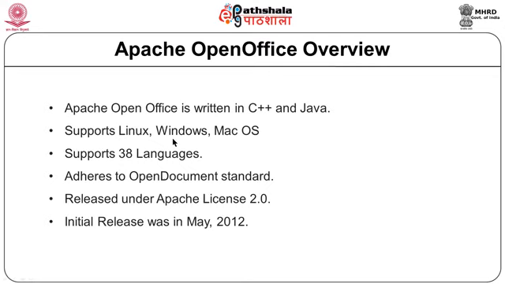It supports Linux, Windows and Mac OS. Being open source, it has the advantage of supporting multiple operating systems. It supports 38 languages and it adheres to the standards of the open document format. Now, you can see Apache OpenOffice was released somewhere in 2012, whereas LibreOffice was released in 2011. So, let us see how LibreOffice evolved.